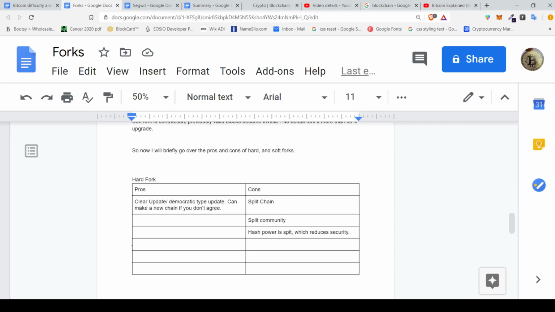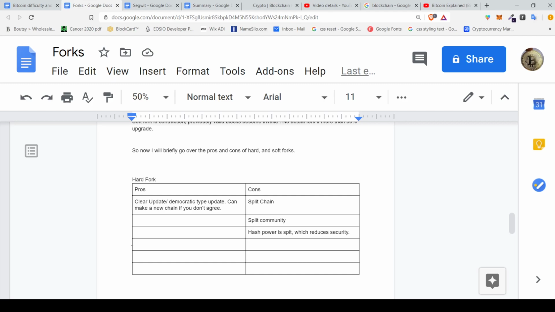Some of the pros of a hard fork is it provides a very clear update. Everyone knows exactly what's going to happen, and in a way it is a democratic type of update, because if you don't upgrade, you'll just start on your own chain separate from that chain. So if you don't agree with it, and a lot of people don't, then they can keep using the chain they're using without the upgrade. That'll create a new chain if not 100% agree.